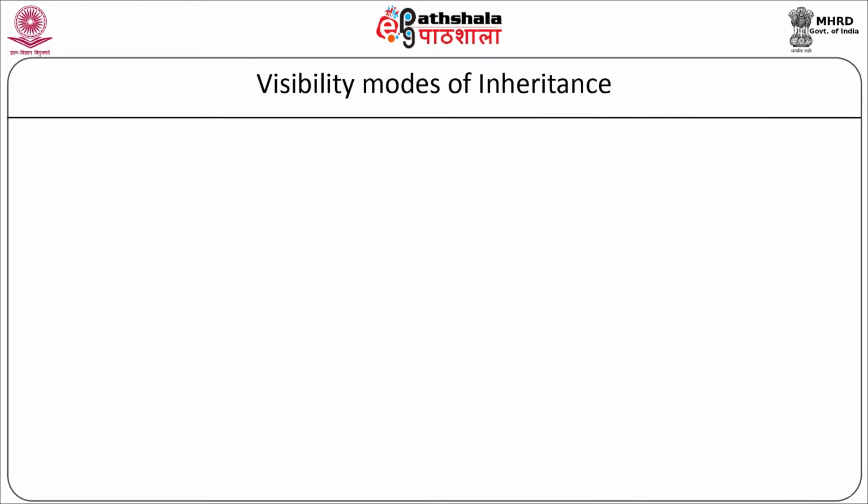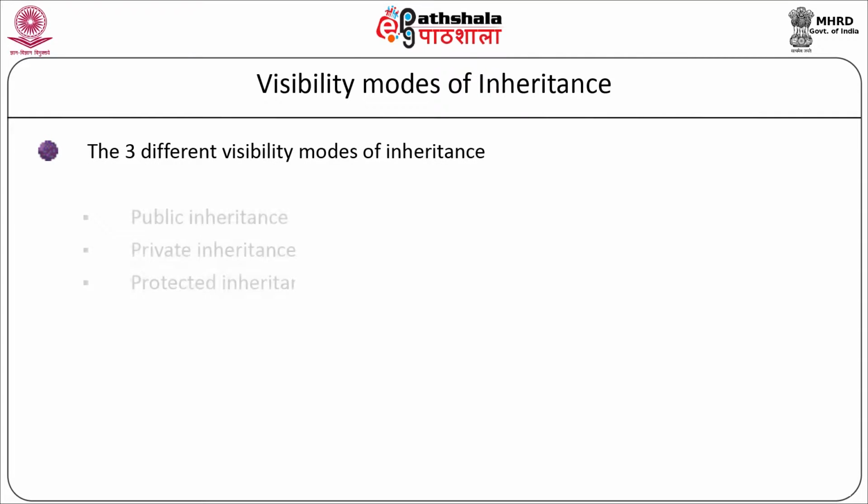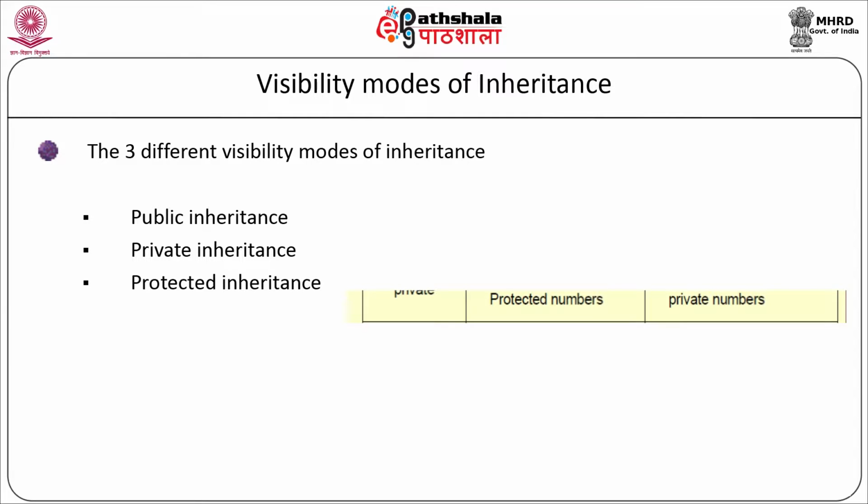The visibility modes of inheritance. There are three types of visibility modes: public inheritance, private inheritance and protected inheritance. Now let's see how they are basically derived. The inheritance type can be private, public and protected.